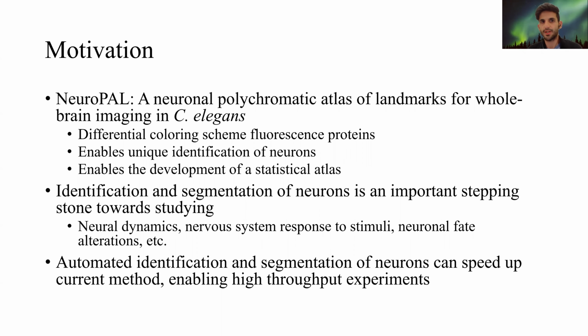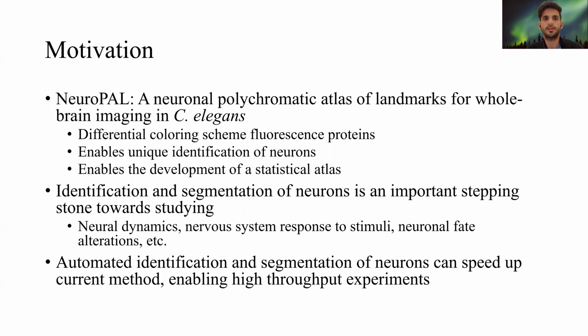To give you a quick bit of background, C. elegans is a transparent nematode with a simple nervous system consisting of 302 neurons. The nervous system is stereotypical, meaning that the same neurons almost always appear in the same location relative to the body. And neurons have names, and almost every single animal has the same number of neurons with the same properties. Because of this, a recent biological technique could develop a differential coloring scheme using fluorescent proteins for coloring different neurons in a deterministic manner.